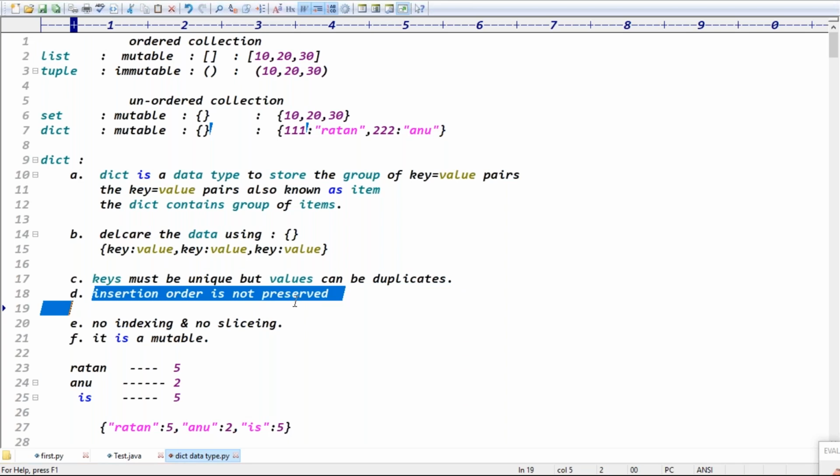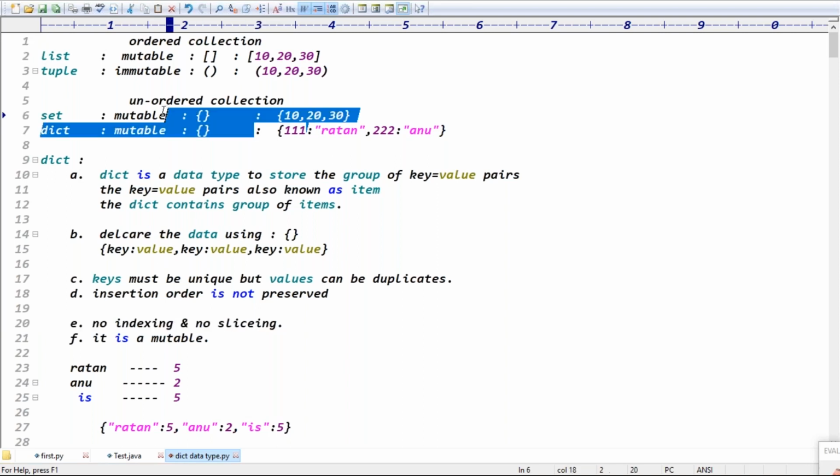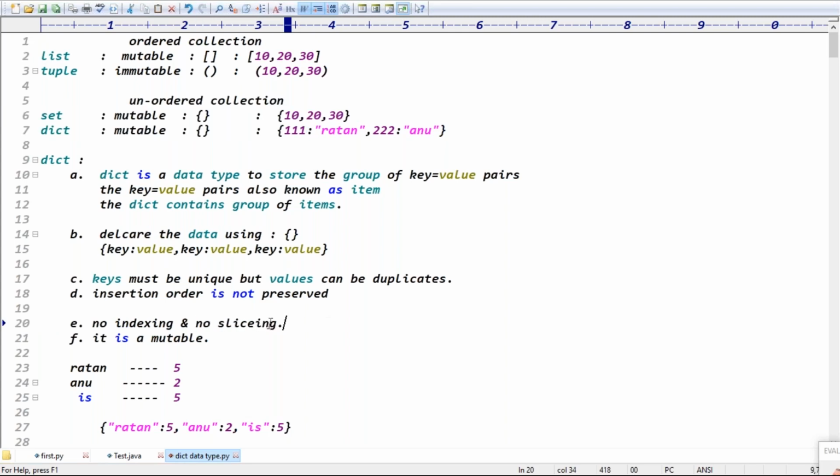Exactly. Insertion order is not preserved, guys. And insertion order not preserved means is there any indexing? There is no indexing concept. There is no slicing concept, guys. Set and dict do not contain any indexing or slicing, guys. Only list and tuple support slicing and indexing, the ordered collections. Unordered collections don't support the indexing and slicing concept, right? Exactly. It's a mutable data.